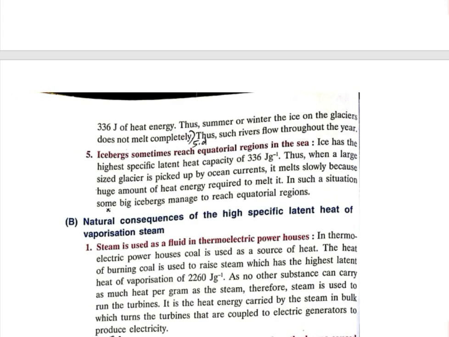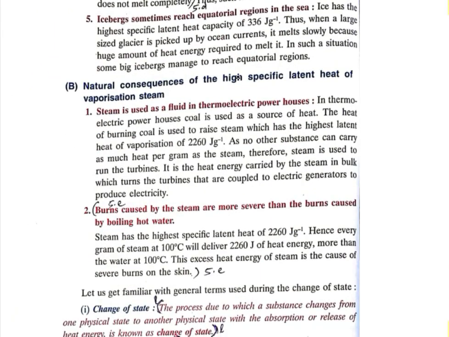Okay, and in such a situation, some big icebergs manage to reach the equatorial region without completely melting. So these are all the natural consequences of the high specific latent heat of ice. Now we will move forward to the natural consequences of the high specific latent heat of vaporization of steam.